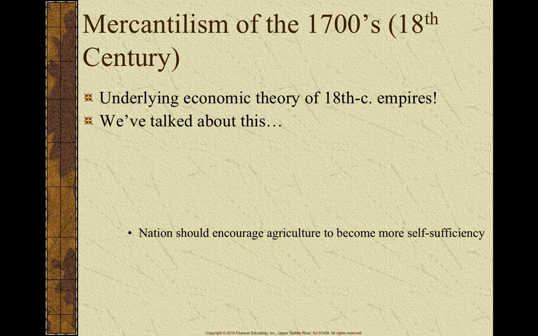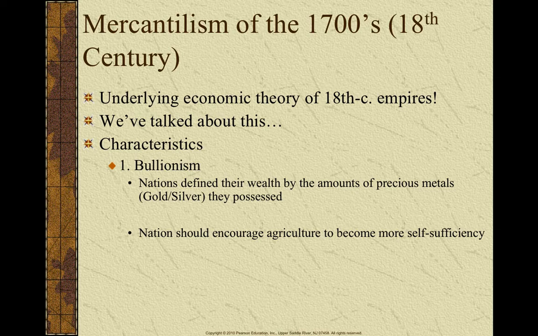Okay, in my class we've talked about this already, but let's go through some of the key points. Okay, characteristic number one: bullion. Nations defined how well they were doing based on how much metal, aka gold and silver, they were getting. And initially in this Atlantic economy, the country that was doing really well at this was Spain. But they're going to take some L's, some serious L's.